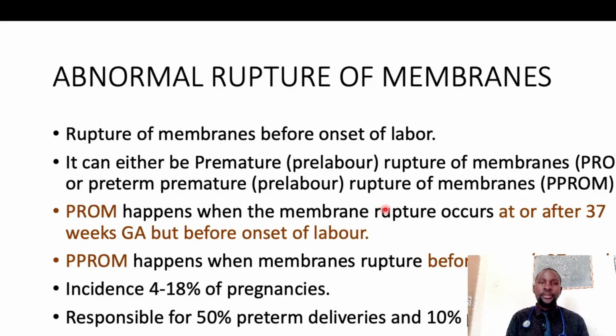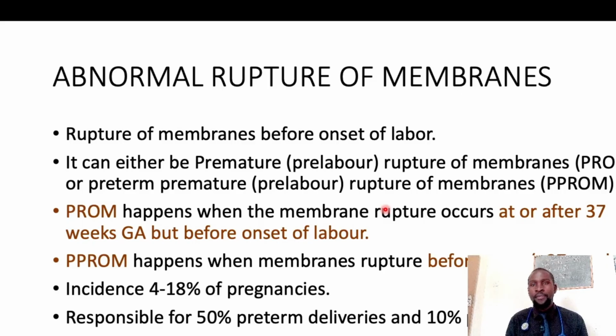Ideally, in the normal setup, membranes are supposed to rupture when labor has begun. So if these membranes rupture before labor starts, that is called an abnormal rupture of membranes, and it can be PROM or PPROM.